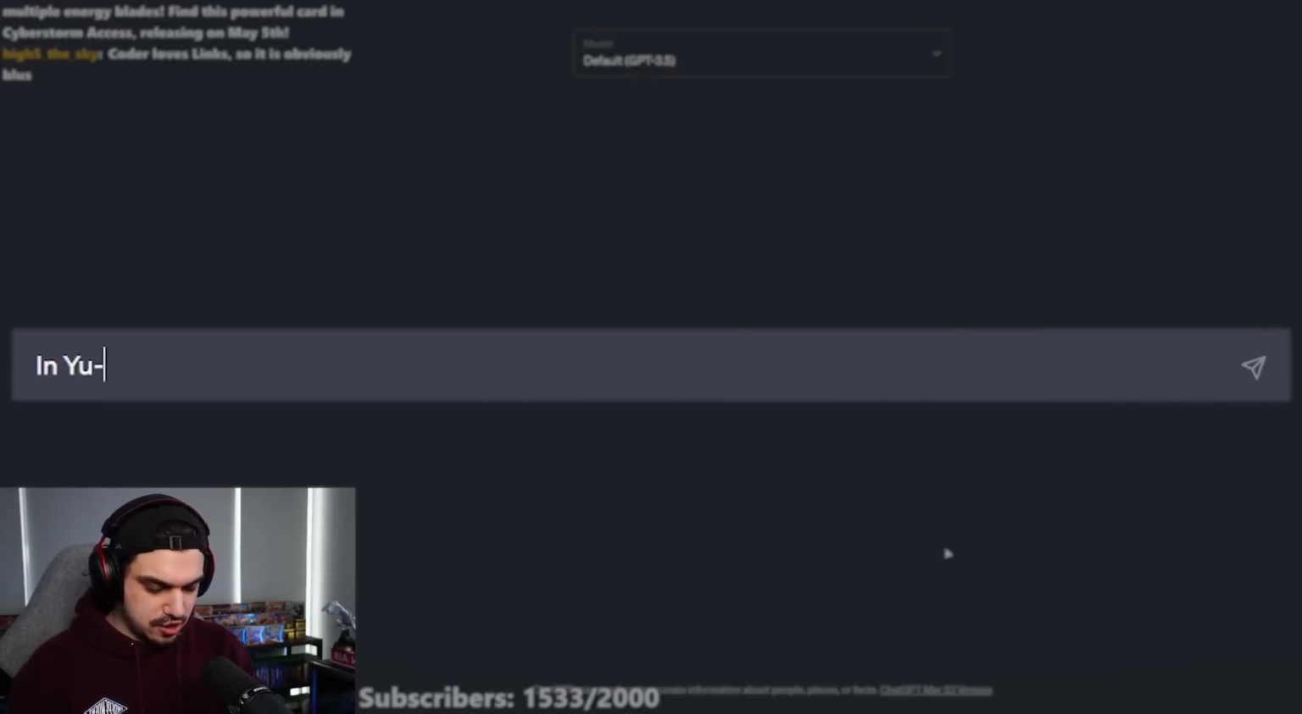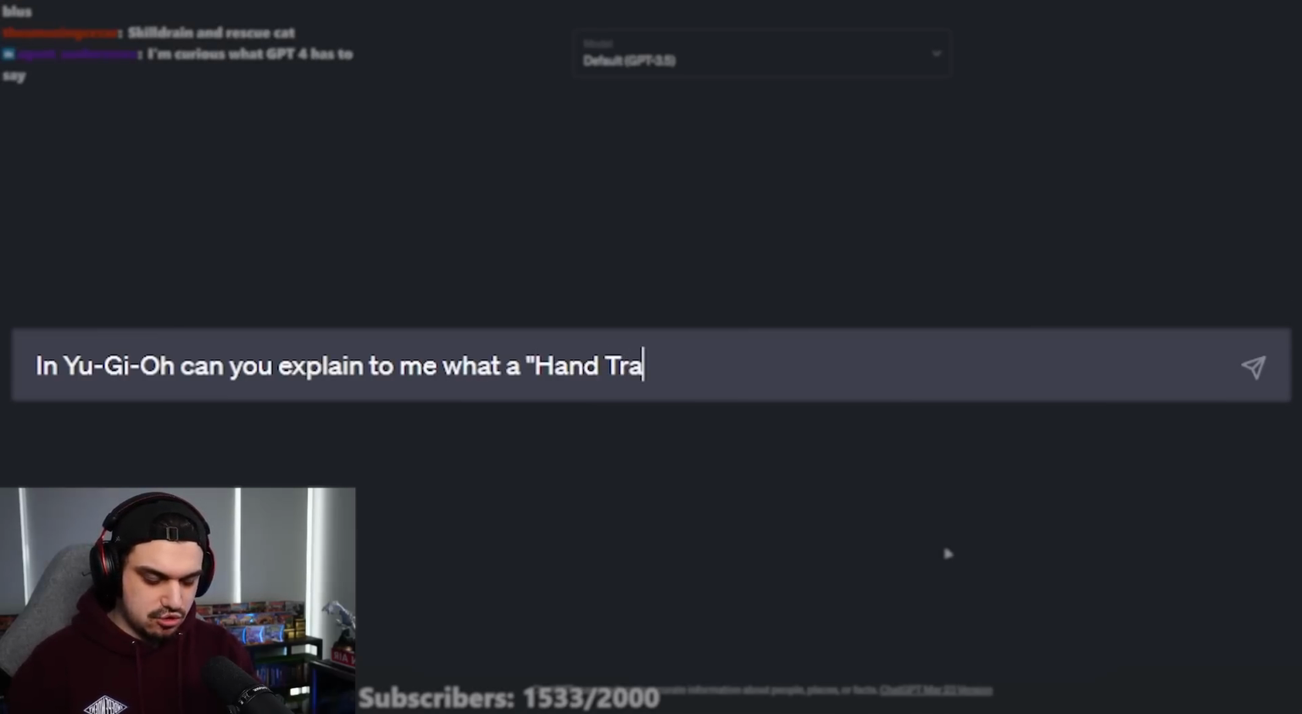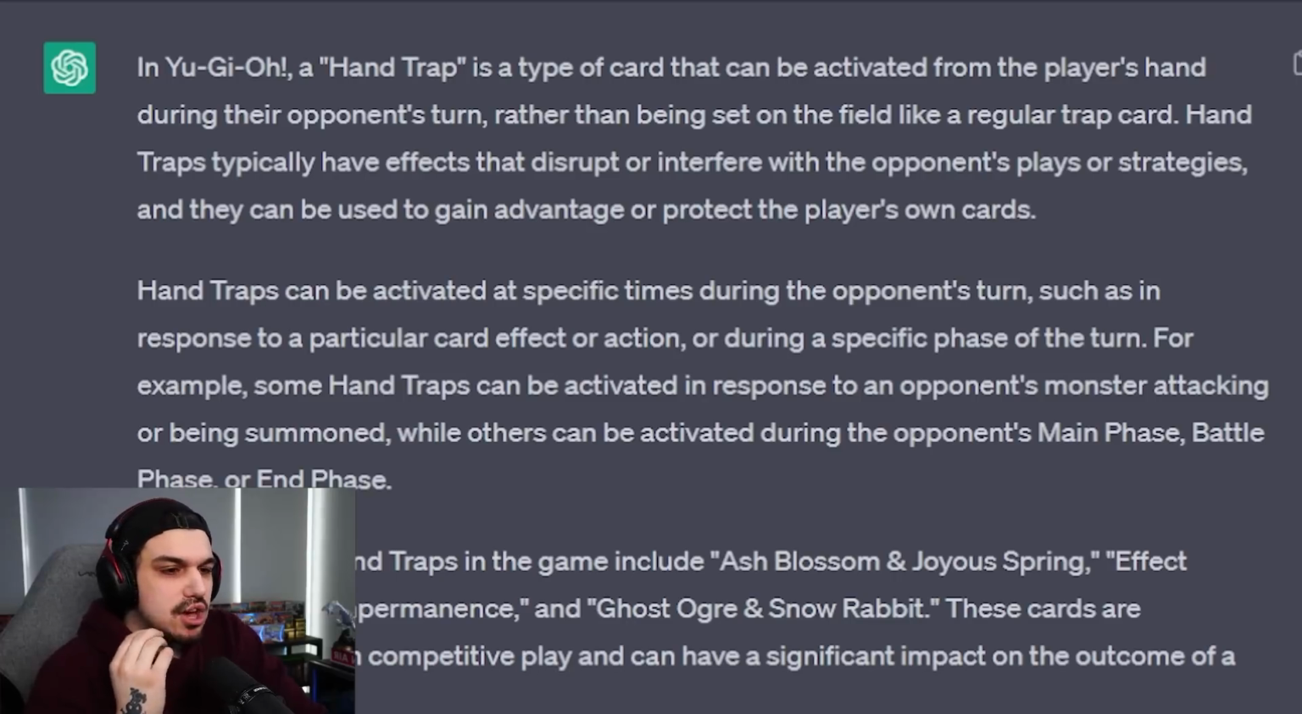In Yu-Gi-Oh, can you explain to me what a hand trap is? In Yu-Gi-Oh, a hand trap is a type of card that can be activated from the player's hand during their opponent's turn, rather than being set on the field like a regular trap card. Hand traps typically have effects that disrupt or interfere with the opponent's plays or strategies, and they can be used to gain advantages or protect their player's own cards.